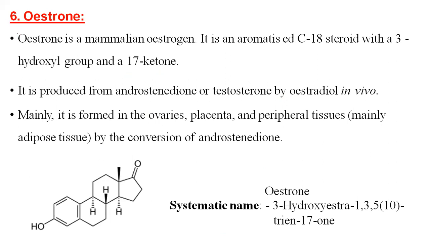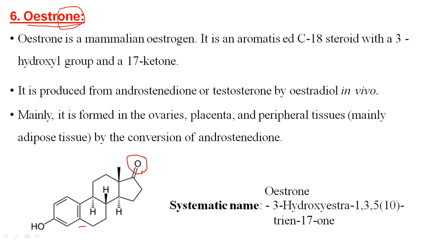Now move on to the next drug, that is oestrone. The name itself indicates there is an ONE, meaning a keto group is present in the structure. So instead of the hydroxy group of the above structure at the 17 position, here there is a keto group.